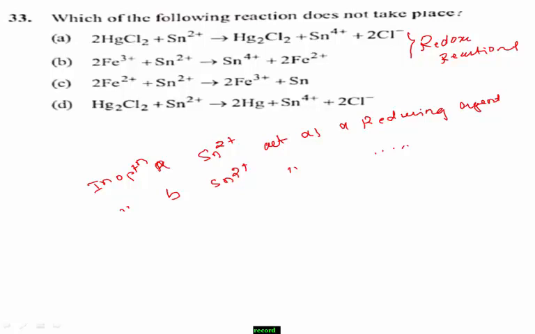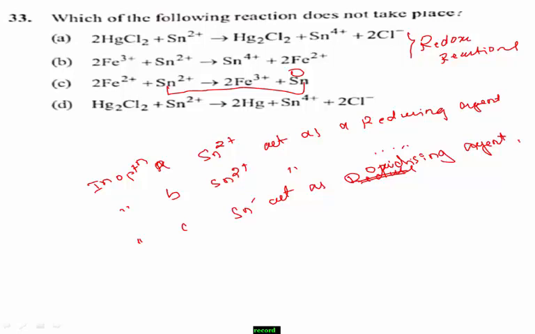But when we observe reaction C, here Sn2+ changes to Sn. Here the +2 oxidation state changes to 0 oxidation state. Therefore, here it acts as an oxidizing agent. Sorry, Sn acts as an oxidizing agent.